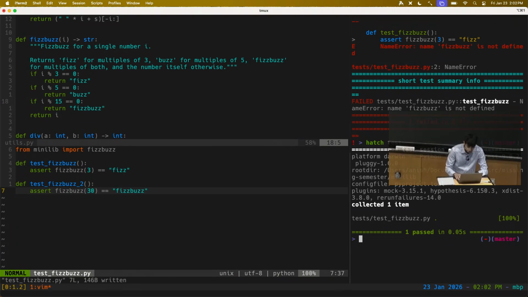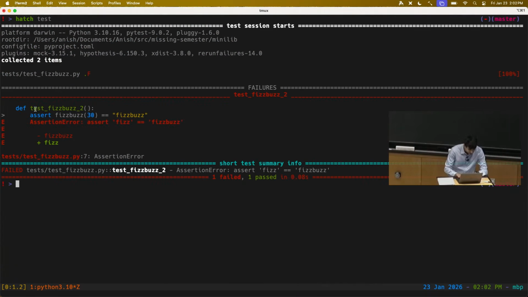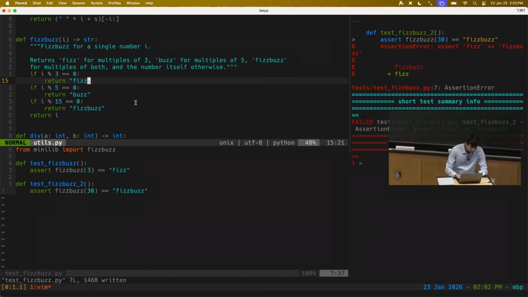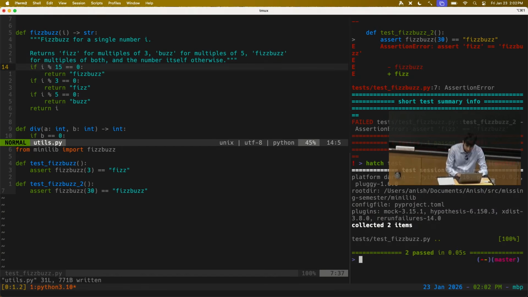And then when I go ahead and run the test there, it'll complain. It'll say, okay, this test failed, the test fizzbuzz2 failed, assertion error, assert fizz equals fizzbuzz. So the function on the left here is actually returning just fizz when I wanted fizzbuzz, right? So based on this failure, now I can go and analyze my code and try to figure out, like, okay, for this concrete input, why did it fail to give me this concrete output I was expecting? And then I can go ahead and notice, like, oh, maybe this test here should have been at the top. So I can go ahead and fix that, rerun my code, and now both of these tests pass.